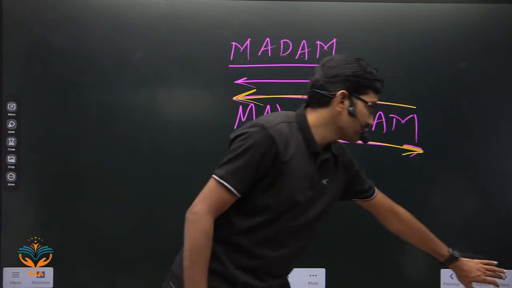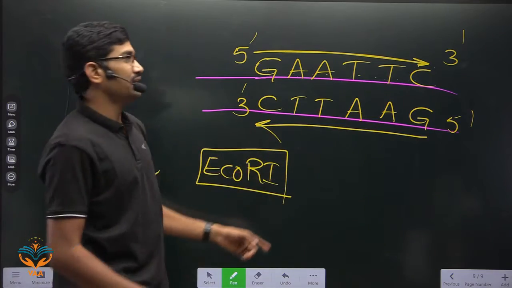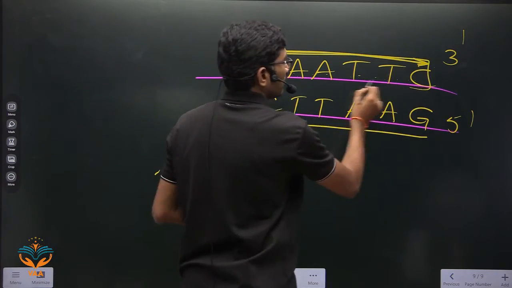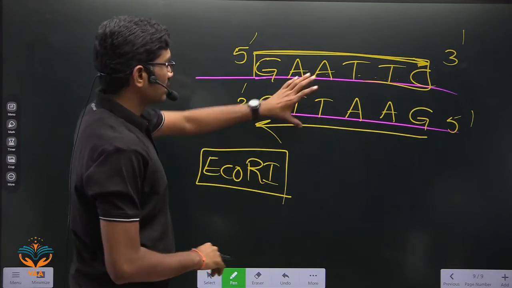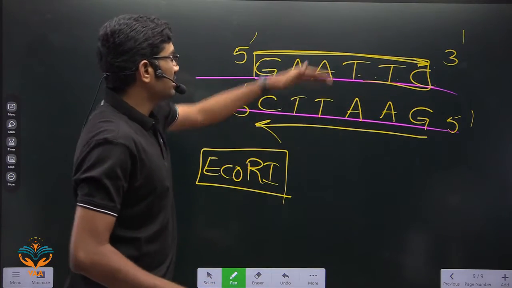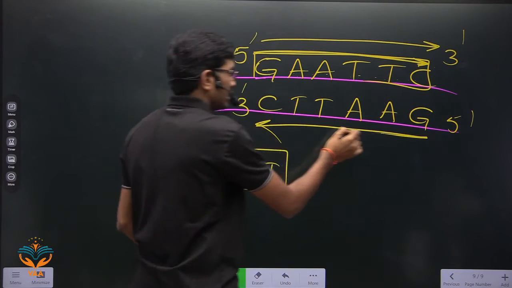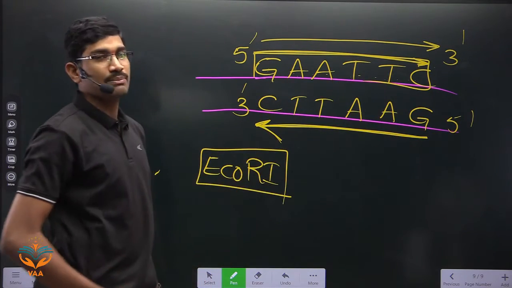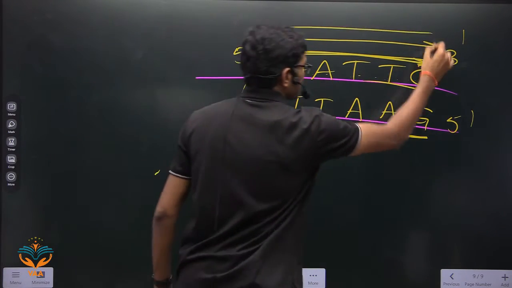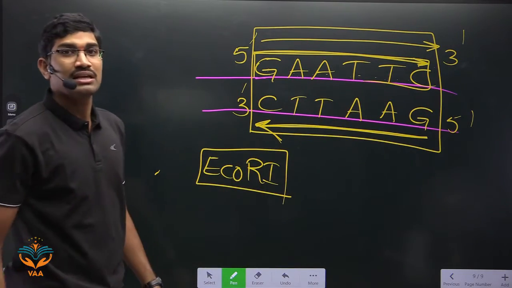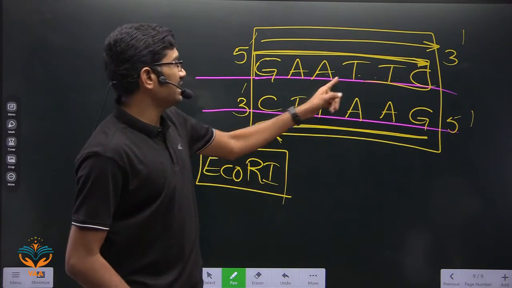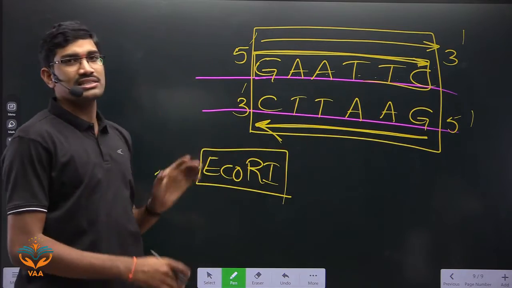But for DNA, you are not reading the same strand. You are taking both the strands. In one strand, you just read from 5' to 3'. On the other strand also you read from 5' to 3' for the same segment. Then you will get GAA-TTC, GAA-TTC, yes.